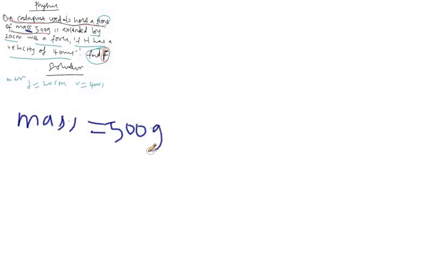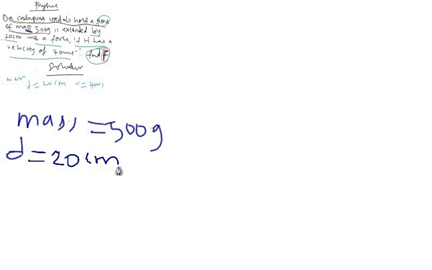It is extended by 20 centimeter. That is our distance, I call it D. Our distance D is 20 centimeter, right?